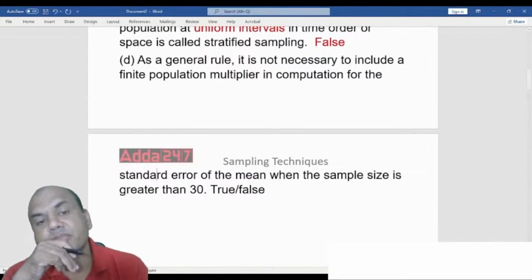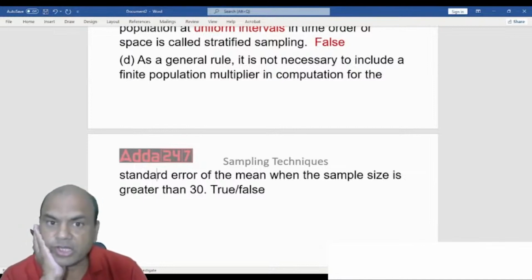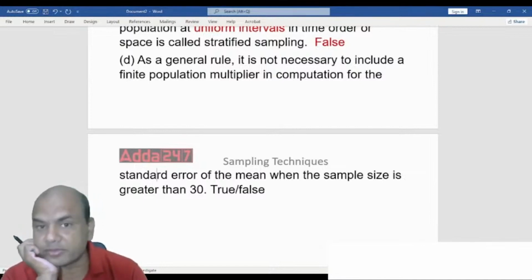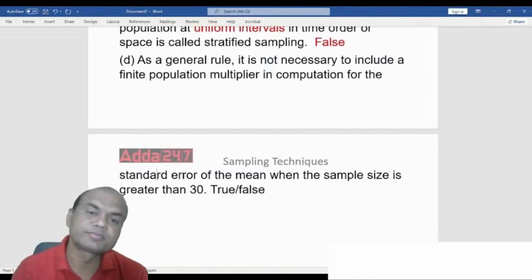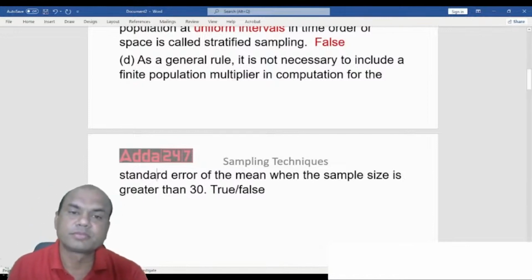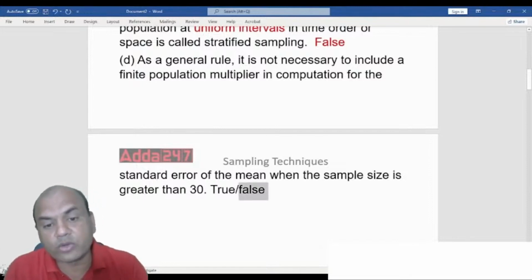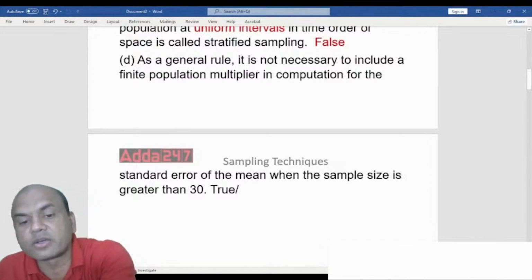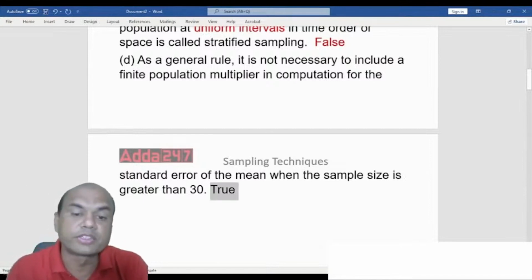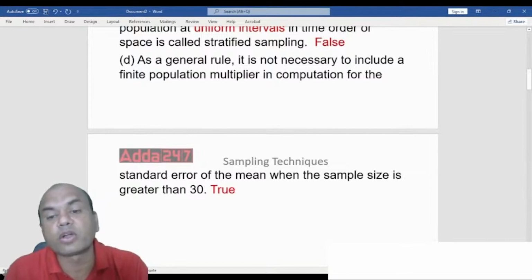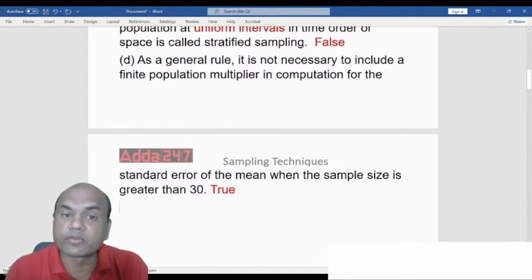Yes, it should be greater than, true or false? In the comment section, I want the answer from everyone. Is it true or false? Yes, it is true. 30 is the true answer. This is true. It should be greater than 30. Then the finite population multiplier is not required in that case. So the minimum sample size is 30 for these cases.